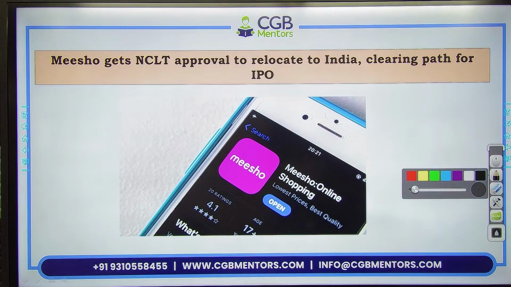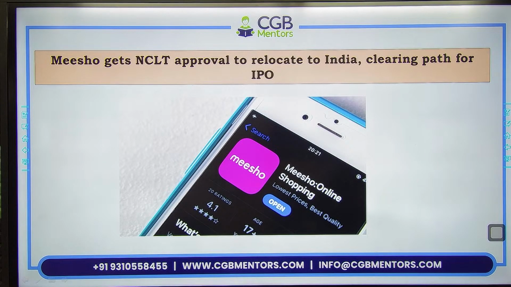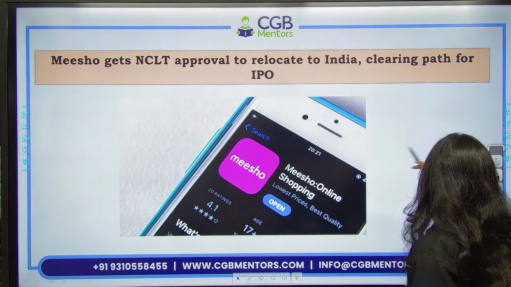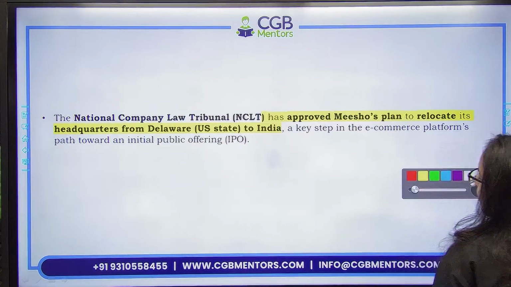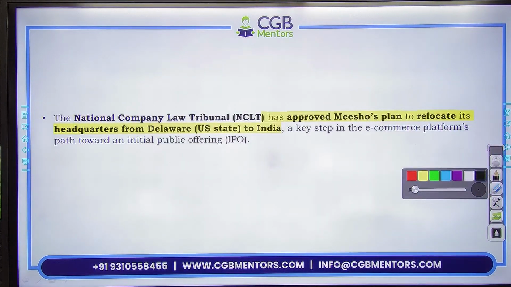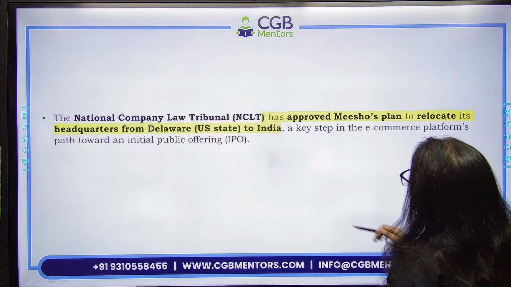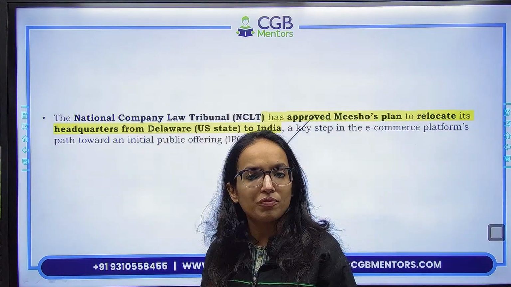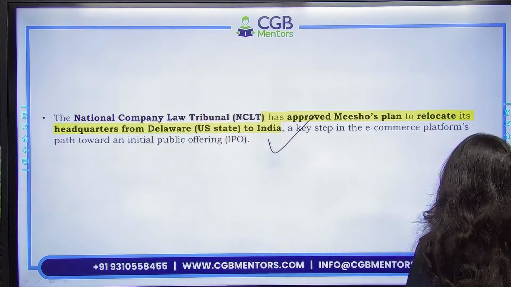The next news is Meesho. Meesho आप सबको पता है, online shopping platform है, application है. Meesho gets NCLT approval to relocate to India, clearing path for IPO. Meesho has got this approval from the NCLT, National Company Law Tribunal, to relocate its headquarters from US to India. Now, if it relocates, then it would open up the option of IPO for Meesho as well.